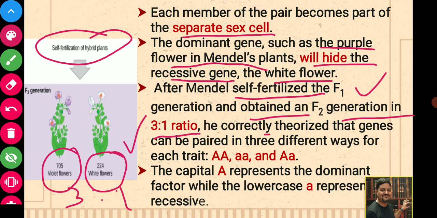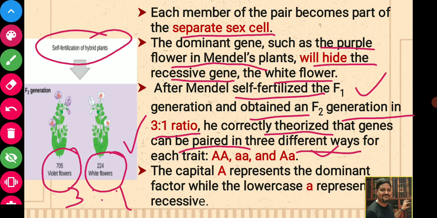He correctly theorized that genes can be paired in three different ways for each trait, that is capital A, small a, and capital A, small a. Whatever experiment he did, he noted. In the last class also I discussed that he made a meticulous note of every experiment. That means his record keeping was very perfect.